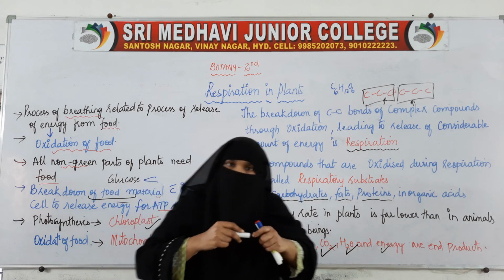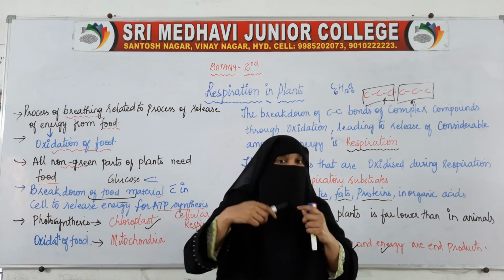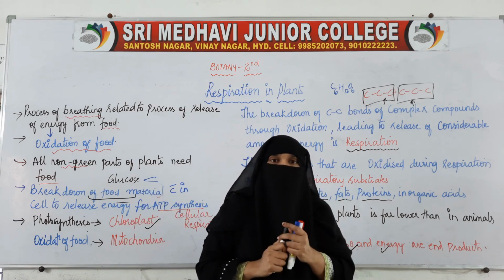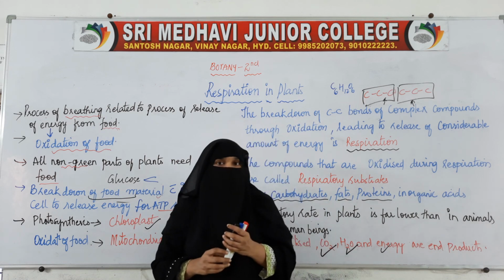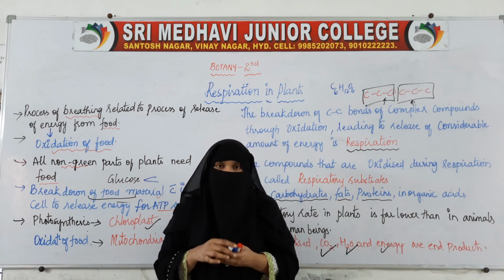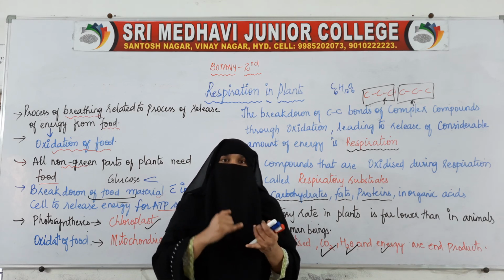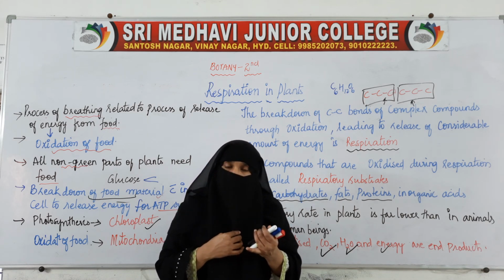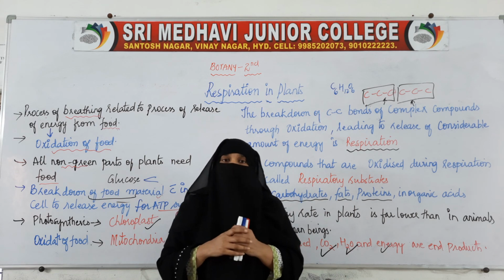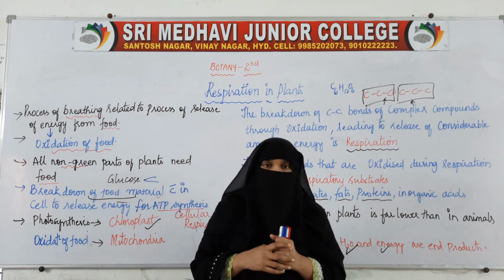During respiration, oxygen is utilized, carbon dioxide is released and water is also formed, along with lots and lots of energy.